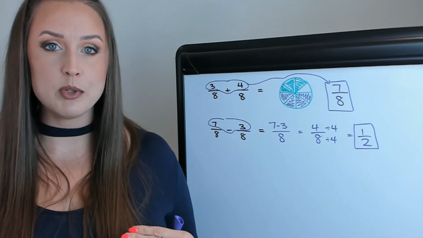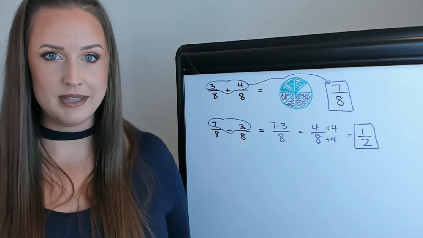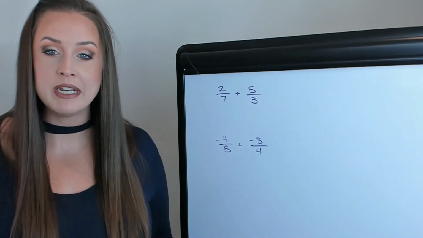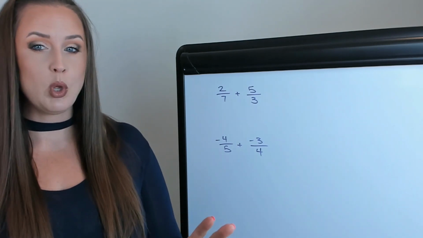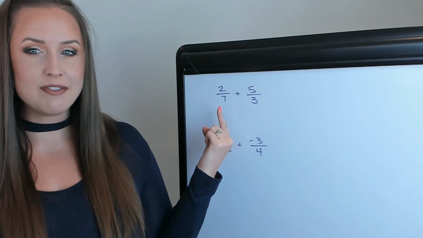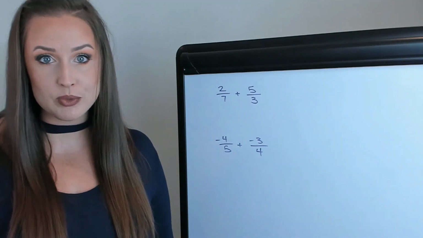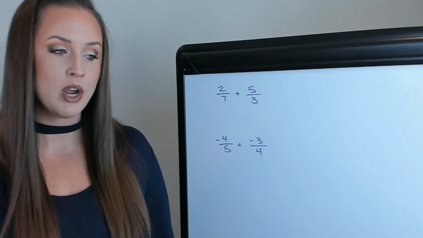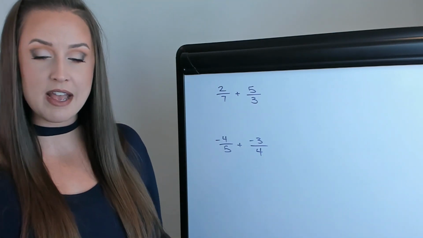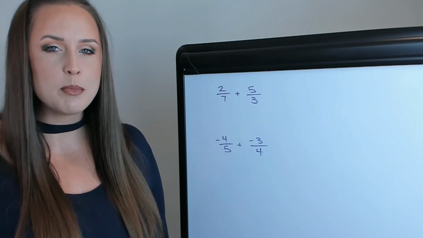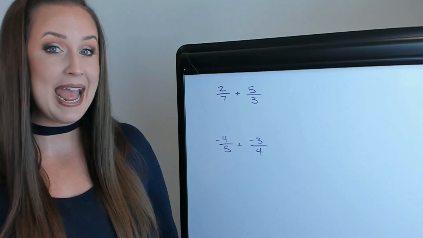Let's do some examples where we need to force those denominators to be the same. So how do I make denominators become common? So if you think back to the pizza example, how do I color in 2/7 and then also 5/3? What we're going to think instead is, how can I make those denominators be the exact same number? So our goal is to find a number that 7 and 3 both will go into. Another way of saying that is, we need to find a number that's divisible by both 7 and 3.